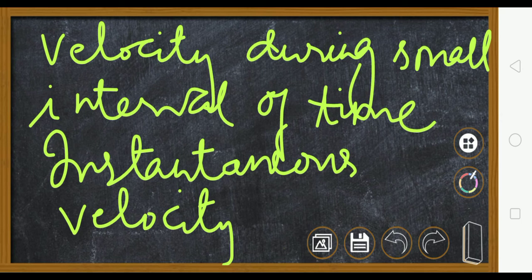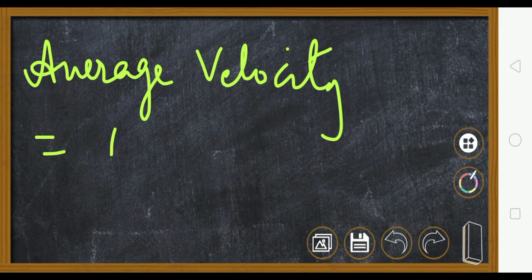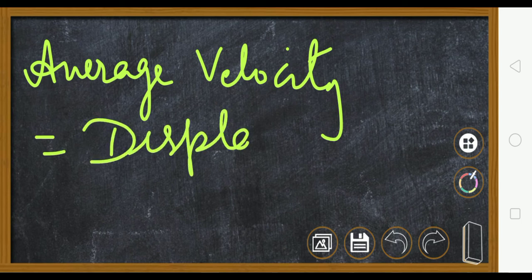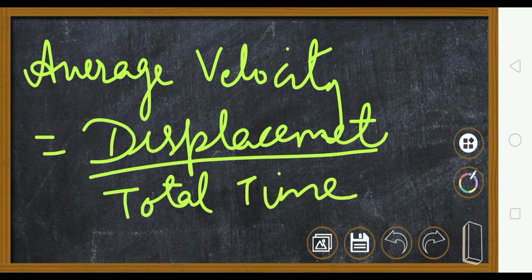Instantaneous velocity. Now we will see what do you mean by average velocity. Average velocity is equal to the displacement upon total time. Displacement upon total time is going to be your average velocity. I will explain this with the help of an example. For example, this is one point A and there is one car which goes like this.